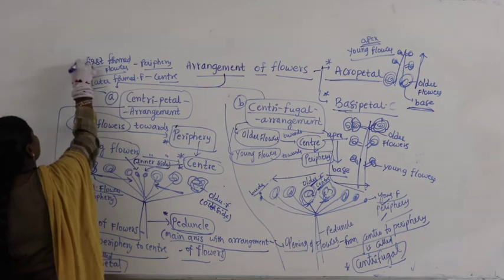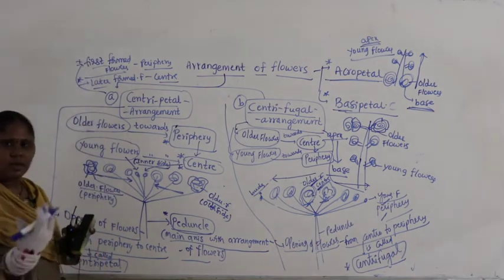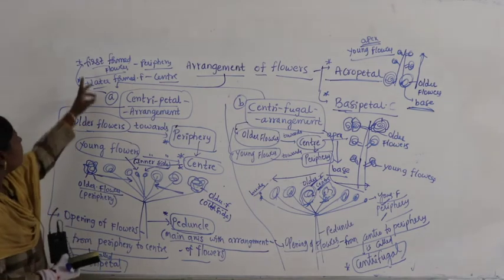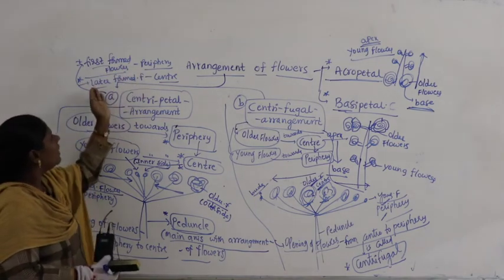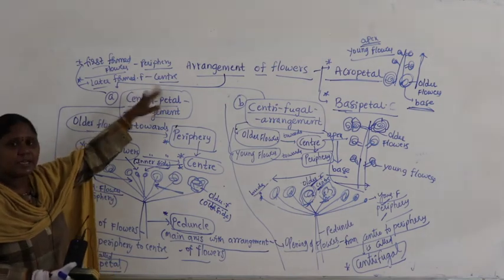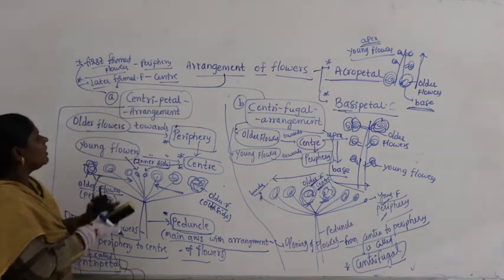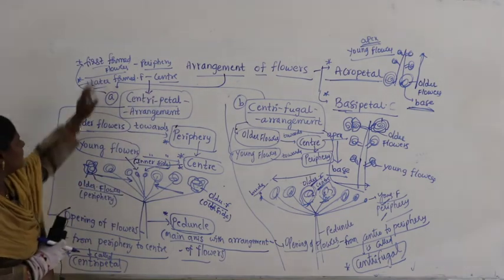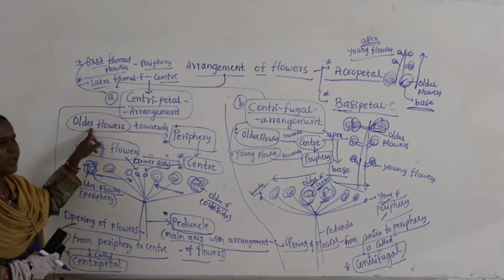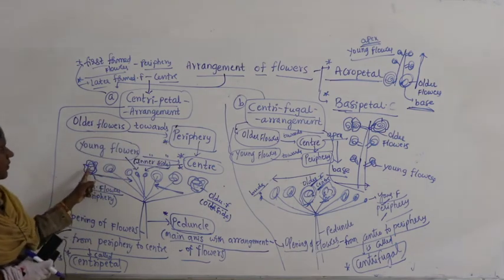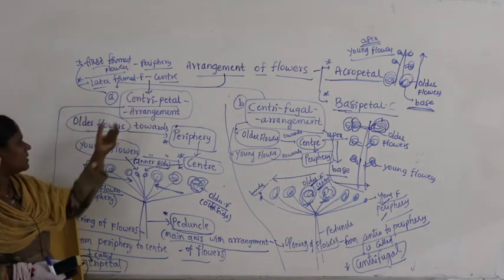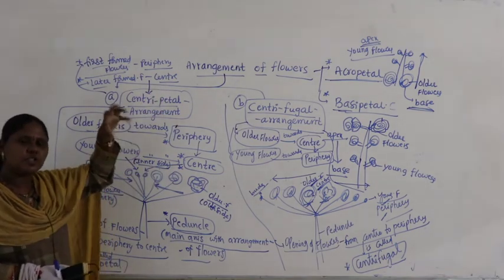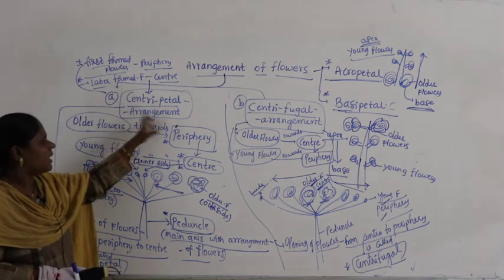Okay, sometimes the question will be given indirectly. What is that? First formed flowers are at the periphery, later formed flowers are at the center. Indirectly they will give. You have to understand that they are speaking about centripetal. First formed flowers itself we call as what? Older flowers. They are towards the periphery, they open first. Then later formed flowers, which means younger flowers, are in the center. That means the question is speaking about centripetal arrangement.